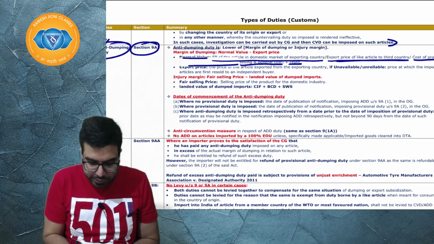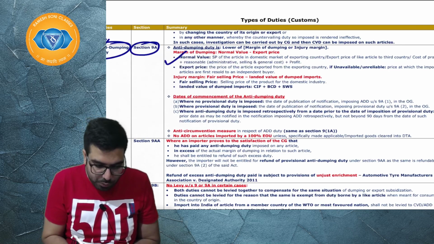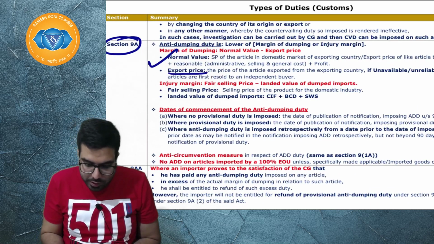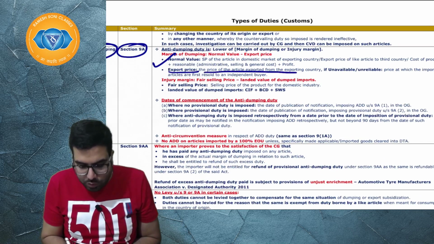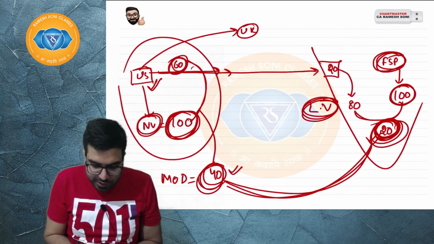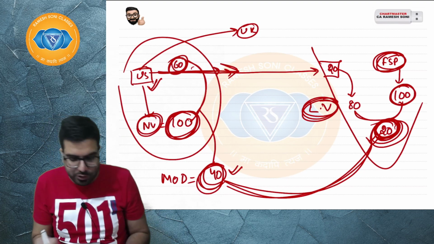Plus some profit. So that will give you the normal value. I hope everyone is clear. Sir, export price: you will have to take the price of the article from the exporting country. Basically, when it is the exporting country, you will have to take the export price.